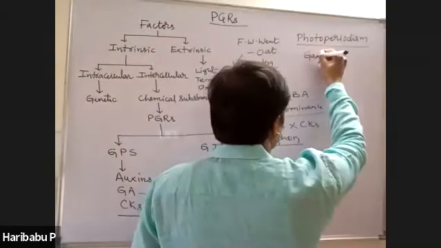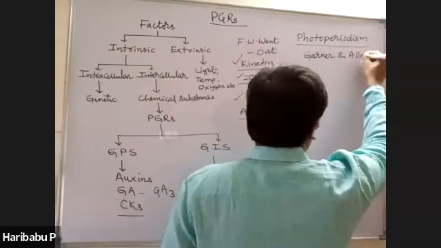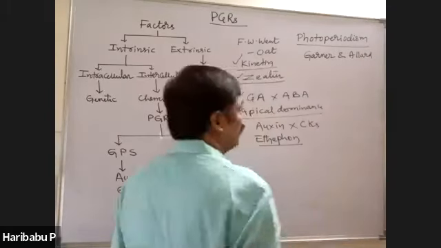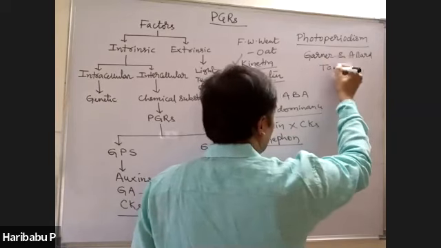Garner and Allard in the Maryland Mammoth variety of tobacco.